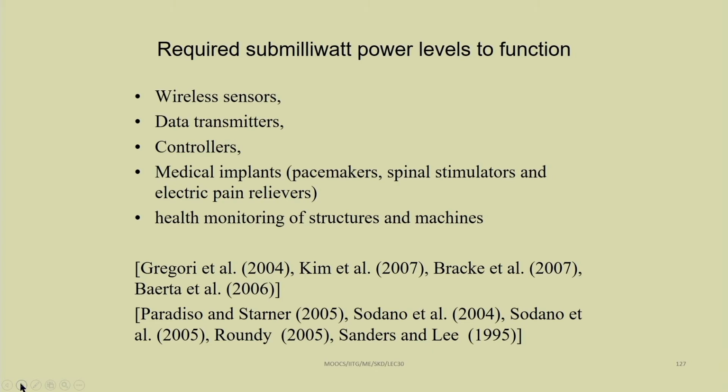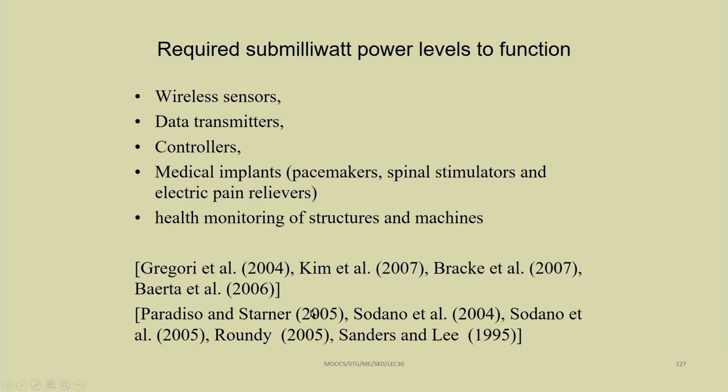These are the cases where we require a sub milliwatt power level to function. For example, wireless sensors, data transmitters, controllers, and medical implants, particularly pacemakers, spinal stimulators and electric pain relievers. So, here we require very little power. In all these cases, or health monitoring of structures and machines.